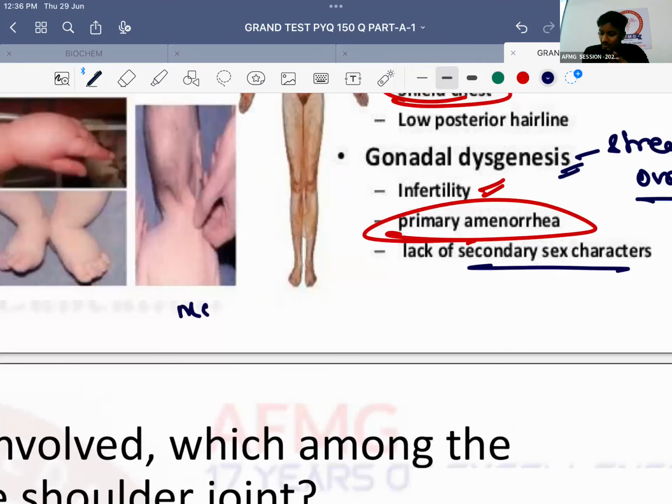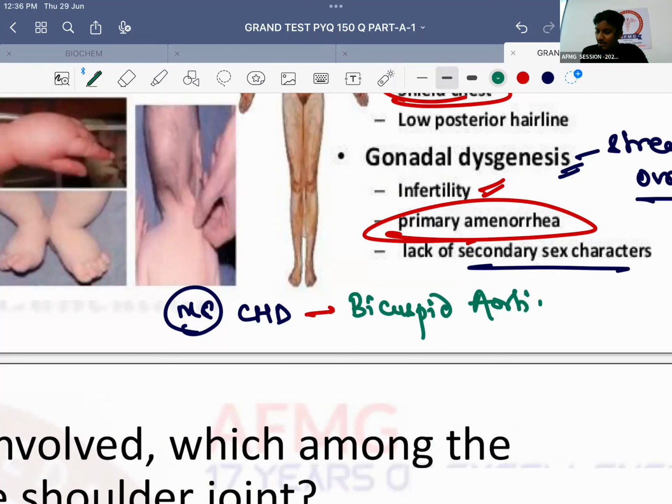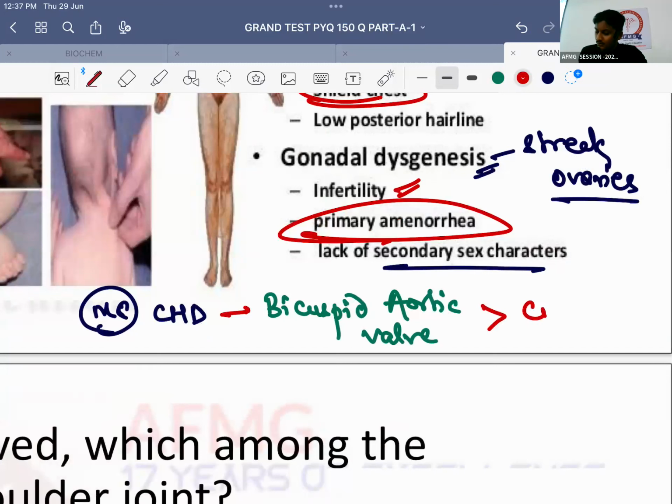So, most common congenital heart defect in a case of Turner syndrome. Shabash. It should be bicuspid aortic valve. So the most common congenital heart defect in Turner syndrome is bicuspid aortic valve, followed by the second most common, coarctation of aorta. Both have been asked as questions. Okay? So most common is bicuspid aortic valve. Second most common is coarctation of aorta.